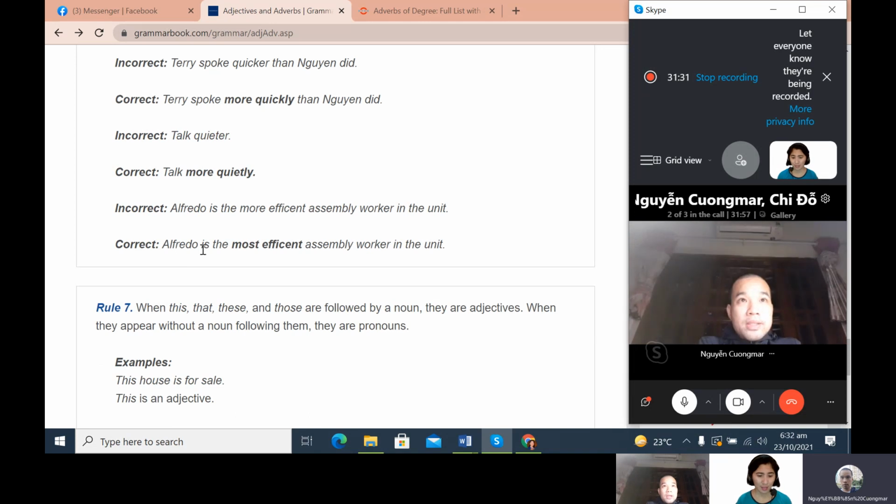Alfredo is the more efficient assembly worker in the unit. Okay, what makes this wrong?